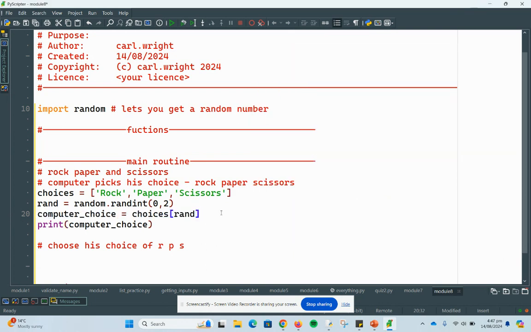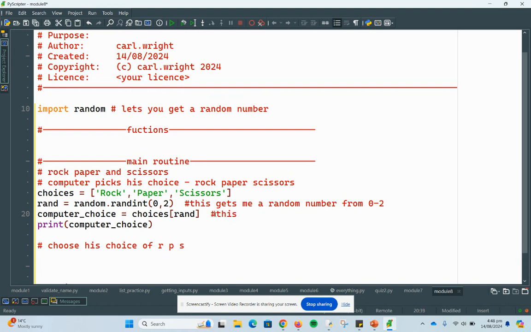And if I'm doing achieve level comments, I would write a little comment next to it. This gets me a random number from 0 to 2. Okay, and then I would write a little comment here.